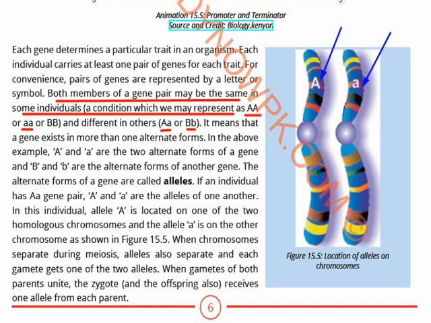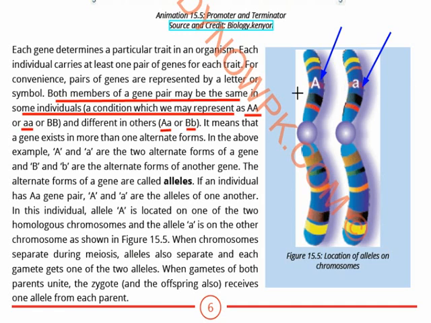Why do we say that they are existing in two forms, the uppercase and the lowercase, the smaller letter or the capital letter? What is the reason for terming this? The reason is that these alternate forms are known as alleles.